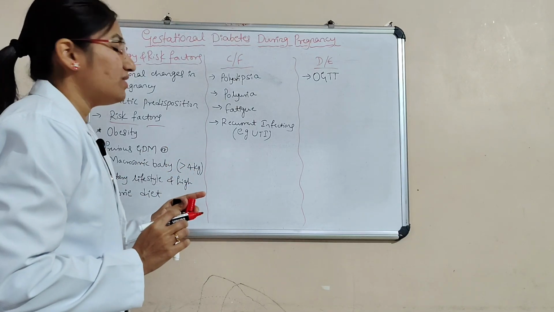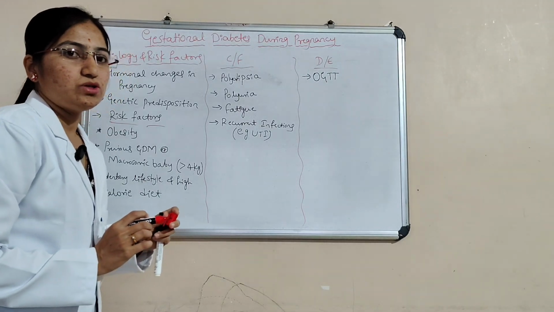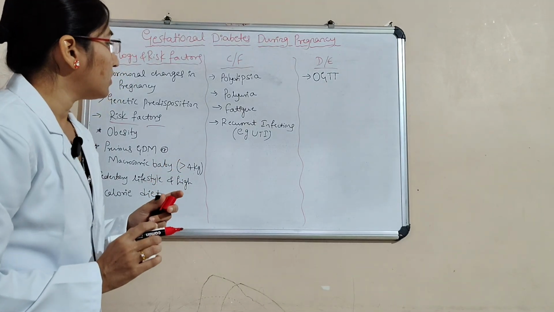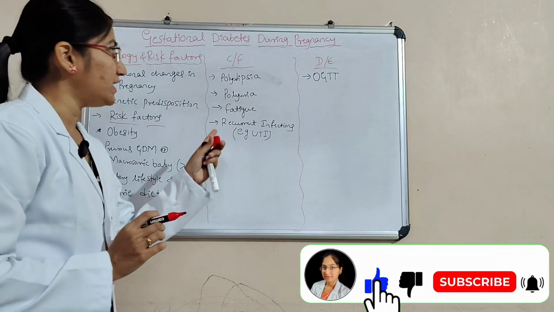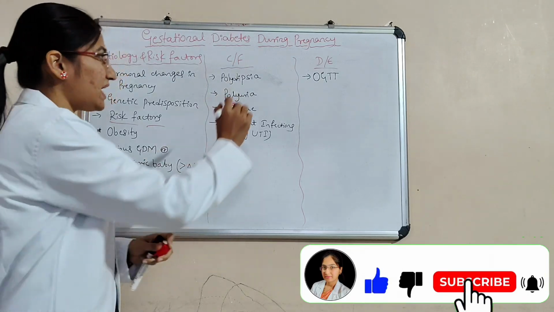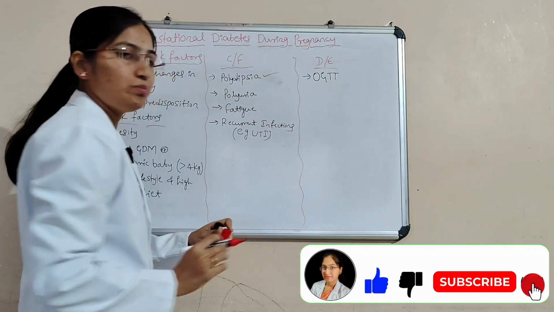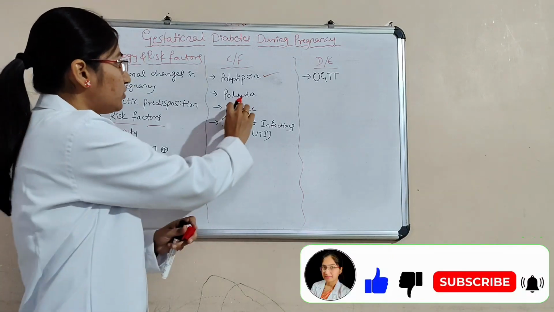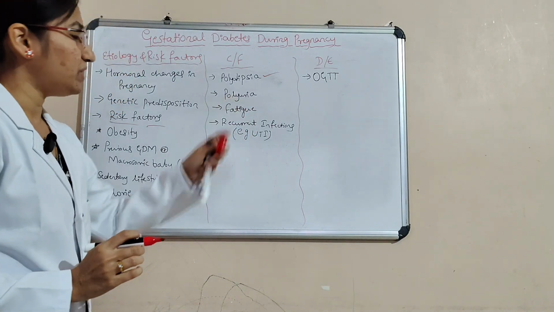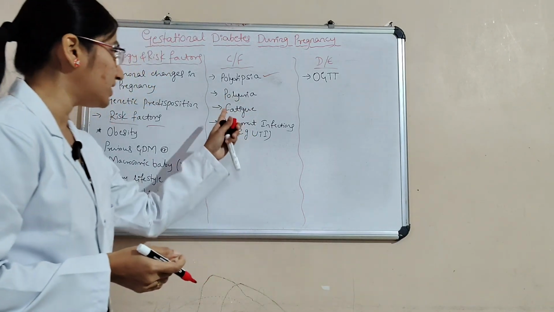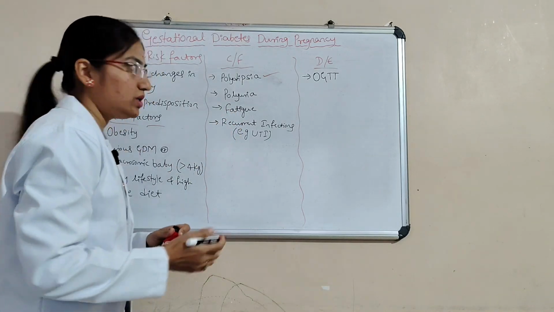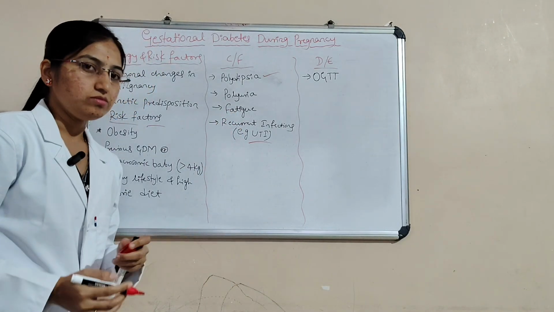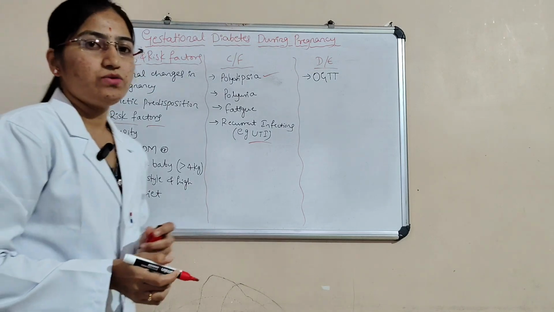Next, we'll see the clinical manifestations, clinical features of GDM. Here, it is mostly asymptomatic, and routine screening may detect polydipsia, that is excessive thirst, and then polyuria, that is frequent urination, and then fatigue. After that, recurrent infections, for example urinary tract infection. You can see these are the clinical manifestations.